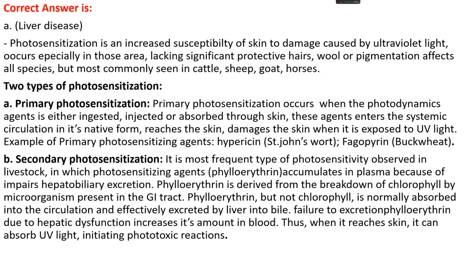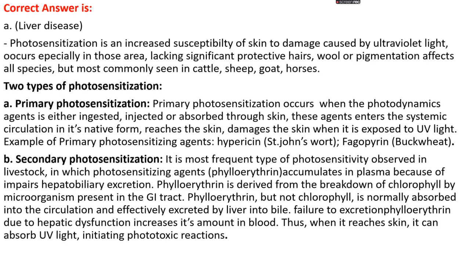Okay. In photosensitization, we find two types of reactions: primary and secondary photosensitization. Primary photosensitization occurs when the photodynamic agent is ingested, injected, or absorbed through the skin. These agents enter the systemic circulation in their native form, reach the skin, and on exposure to UV light they get activated and cause skin damage. Examples of primary photosensitizing agents are hypericin, from St. John's wort, or fagopyrin, from buckwheat.